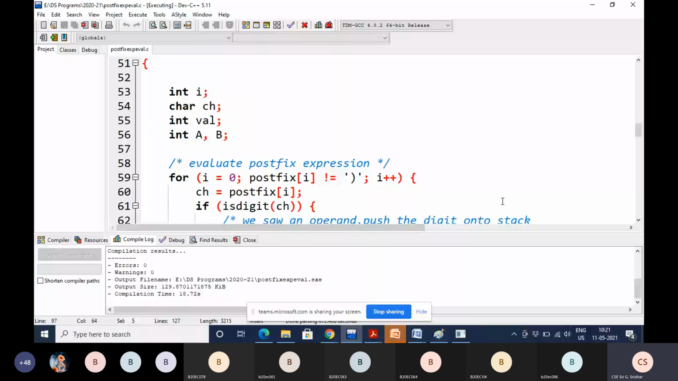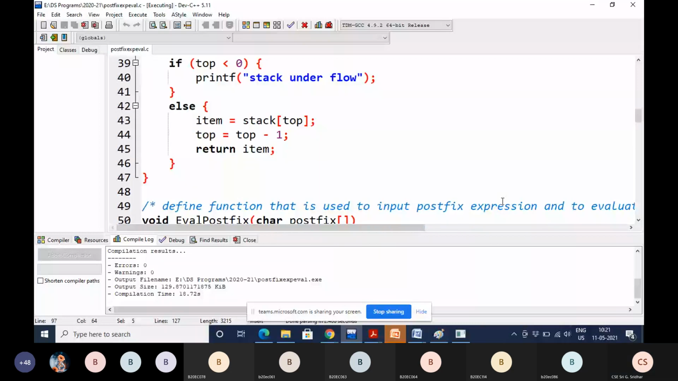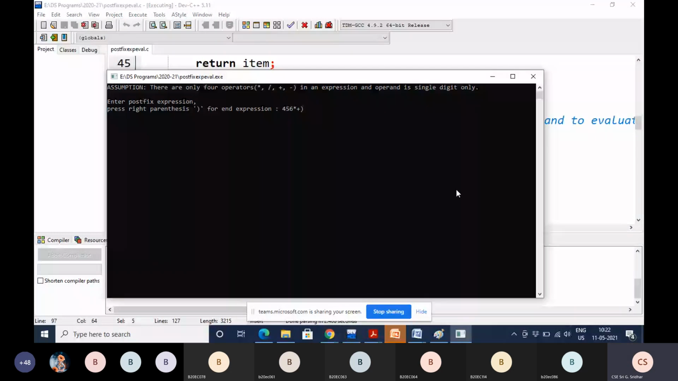So for this push and pop, you know already, right? What is the result? 34. Are you getting the result 34? Yes, sir. Exactly. Okay. Yeah, students, so this is about the postfix expression evaluation.